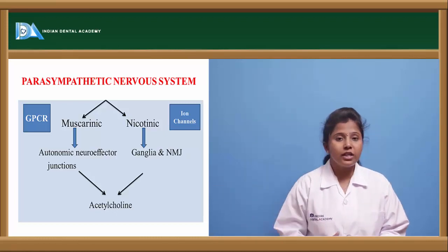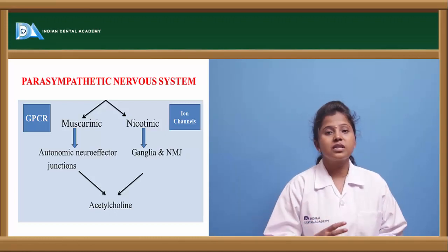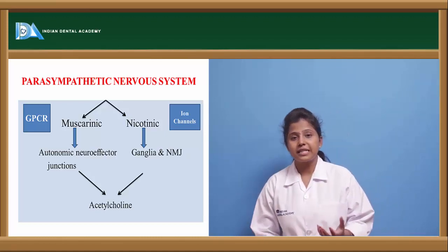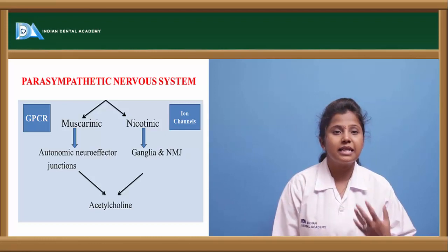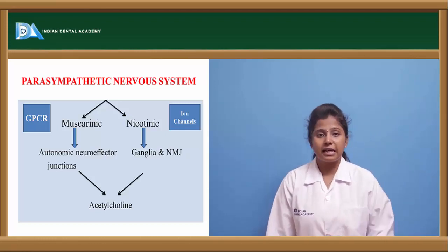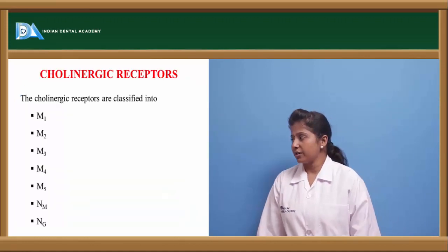Whereas nicotinic receptors are present in the neuromuscular junction as well as the ganglionic junction, or the ganglia, and the acetylcholine binds to those particular receptors which are present in the ganglia as well as the neuromuscular junction.